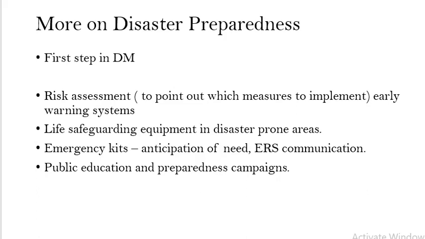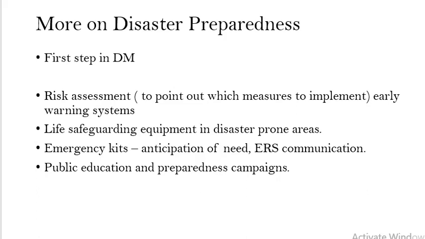And disaster preparedness also involves life safeguarding equipment in the disaster prone areas. These equipments have to be kept in that particular area in case there is an emergency. So the emergency kits in anticipation of need should be kept there, and ERS, emergency response communication, must be established, because traditional or conventional communication lines will not work in case of disasters like cyclones. So that is also needed.